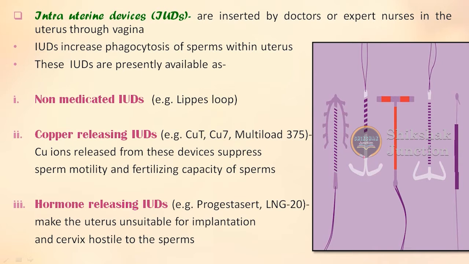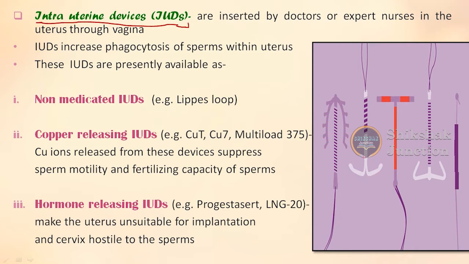Next very important barrier method includes these IUDs, or intrauterine devices. Okay, this is not a barrier method actually. You cannot term it as the barrier method that we have already talked about. This is about these intrauterine devices. बैरियर मेथड भी हम बोल सकते हैं, क्योंकि yes it is a kind of barrier, but yes it has been termed into a separate category, so we will study under that also.